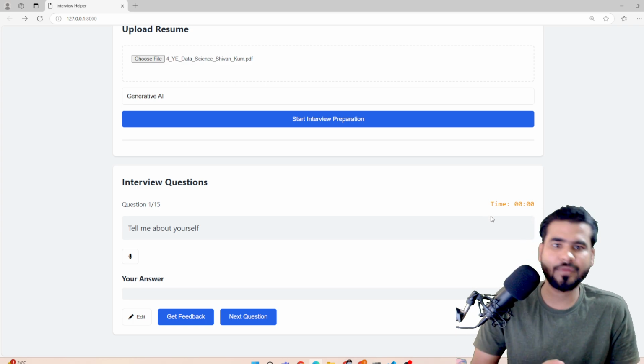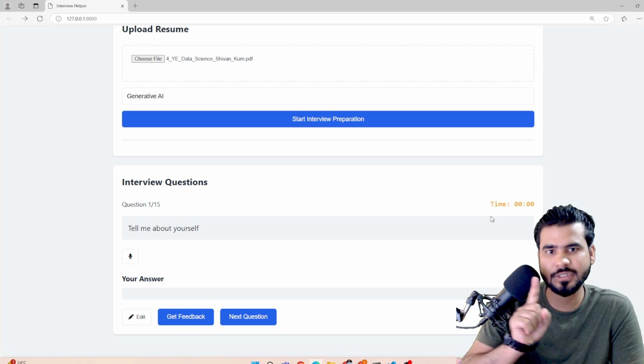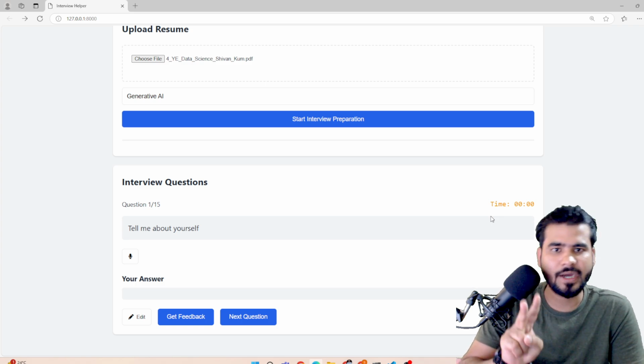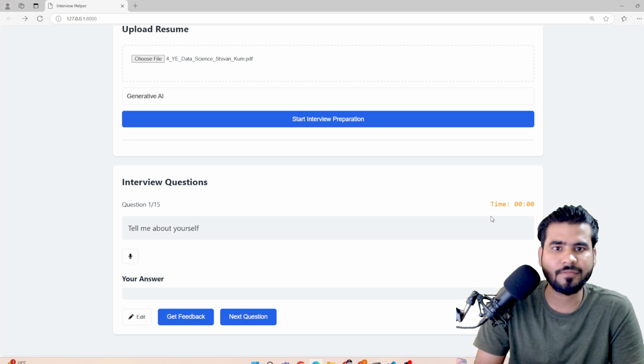Apart from this, I also plan to add voices. So first is avatar improvement, second is voice, and third is multiple languages. These are the things we are planning to add to this application.